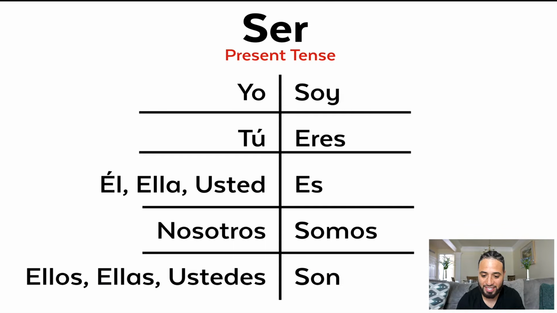So ser in the present tense, yo soy, so I am. Again, ser is the verb to be, so you have yo soy, I am. Tú eres, él, ella, usted es, he, she, and you, the usted form, are, or he is, she is. Nosotros somos, so we are. Ellos, ellas son, they are. Ustedes son, so y'all are, you guys are. All right, so that's the present tense. Ser, very easy. I'm sure everybody's gone through the present tense.